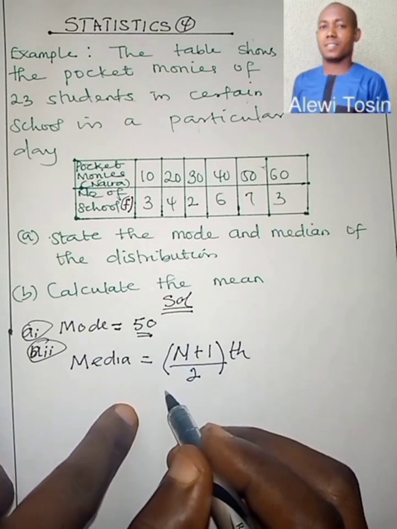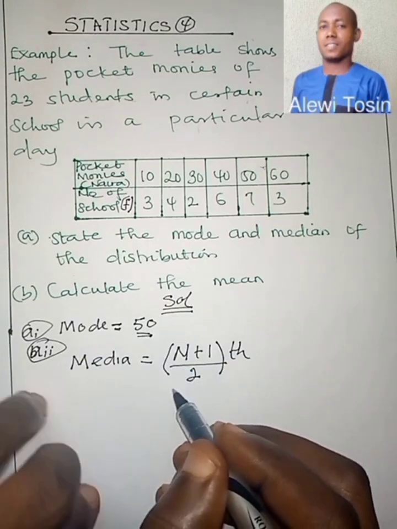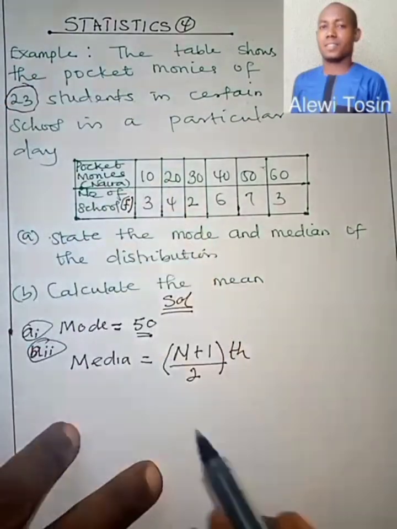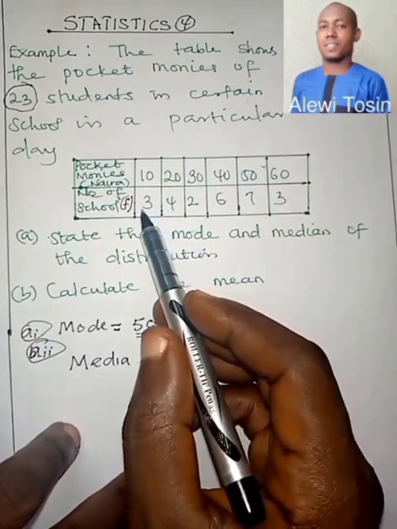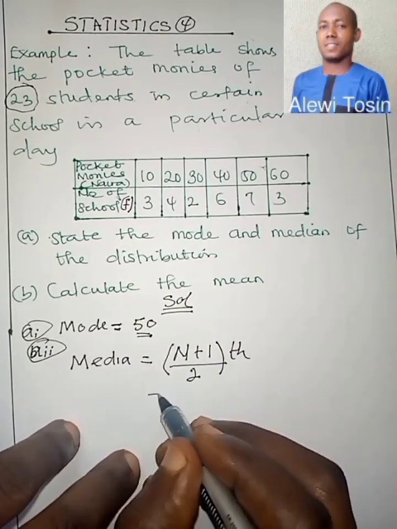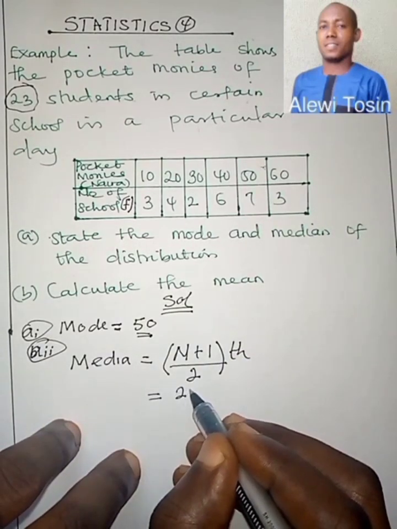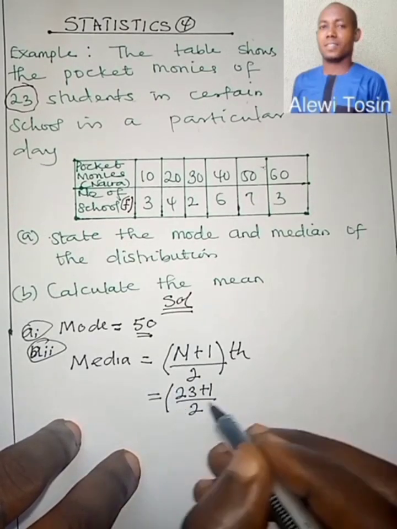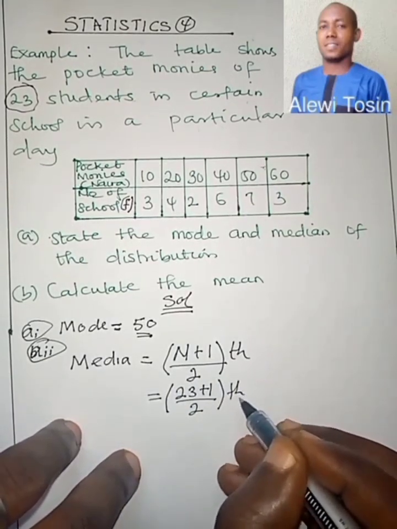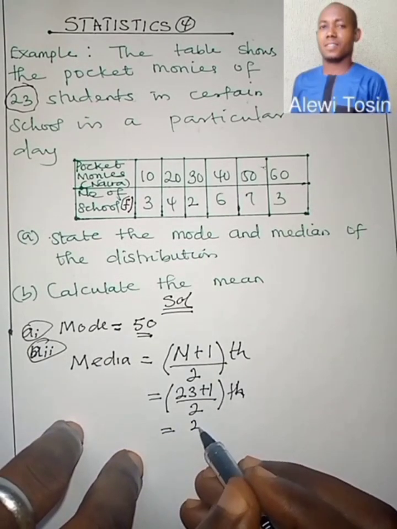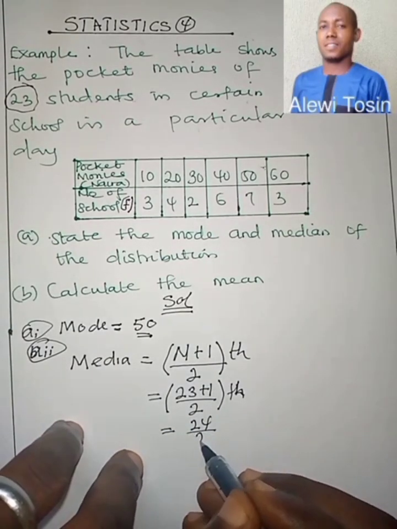So for this, our n will be 23. If you add all these frequencies together, you still have 23. So it will be 23 plus 1 over 2. Take note, the th here is telling us that position is what we are considering.